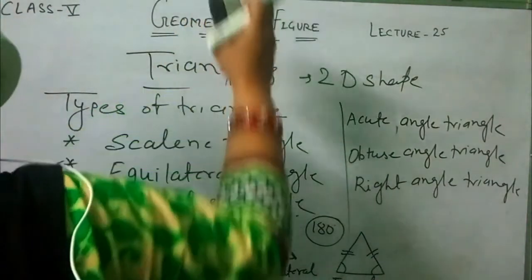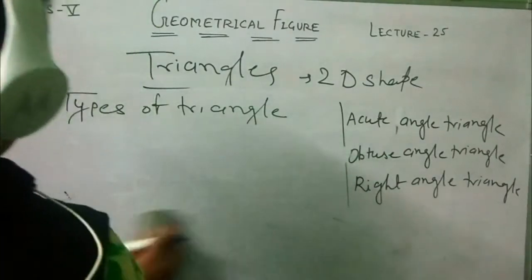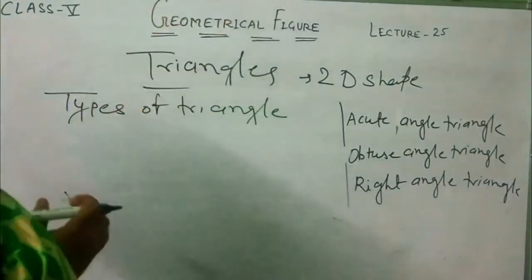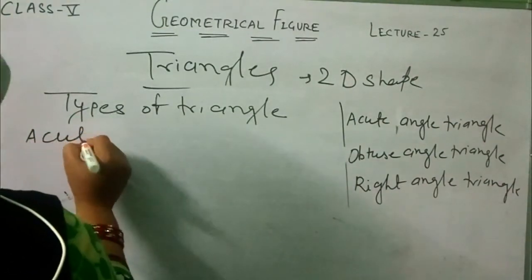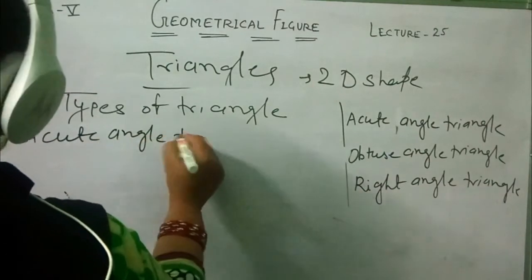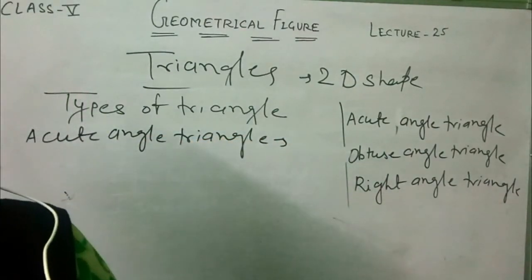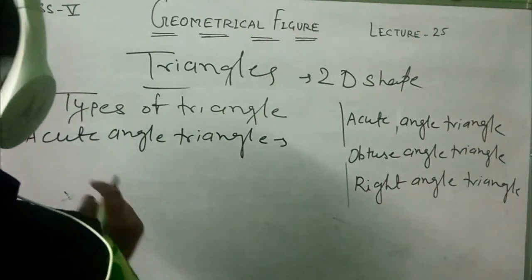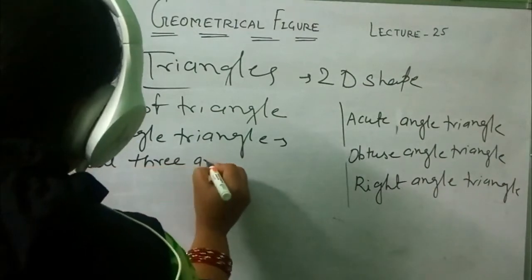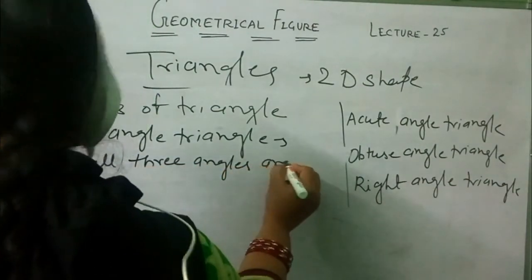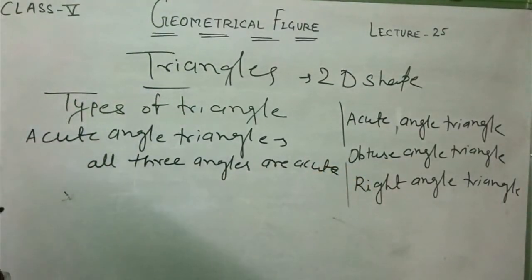Now next one: acute angle triangle, obtuse angle triangle and right angle triangle. Students, see here, first one is the acute angle triangle, the triangle in which all three angles are acute. Students, I already explained to you what is acute, what is obtuse, what is right angle.